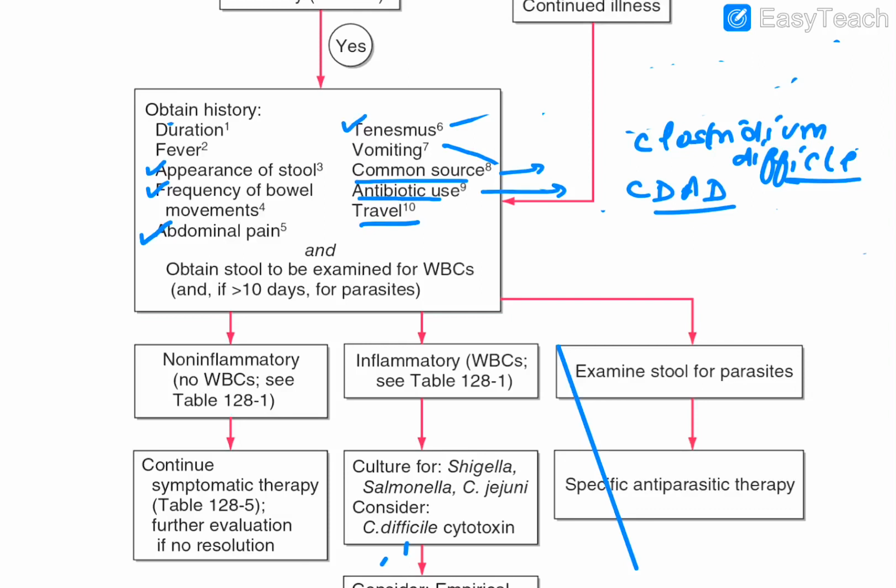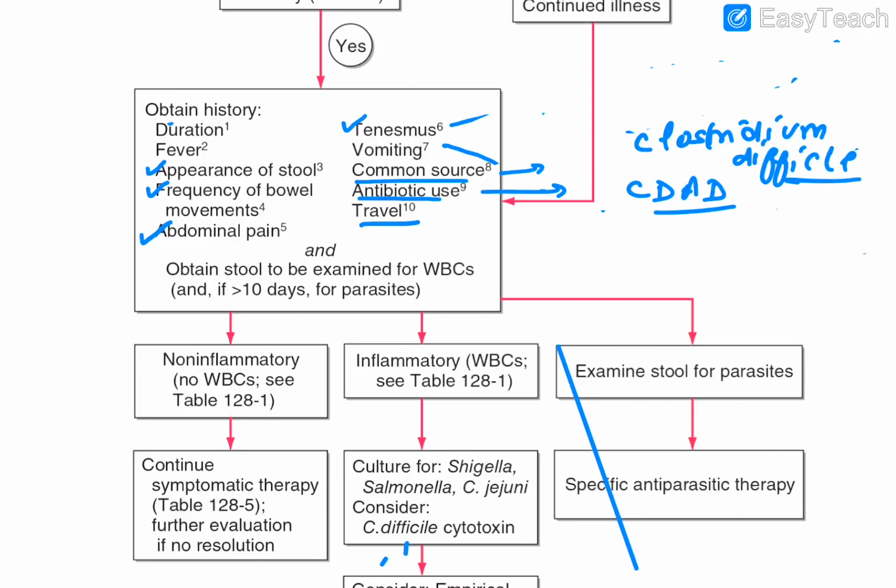Important. Fine. So these are the factors which I have discussed with you, one by one. Duration, that is more than 2 weeks, chronic. Fever suggests that invasion has happened, so that is by the Shigella and all that stuff. Fine. Appearance of stool, bloody and mucus. Frequency of bowel movements, how many times that person has gone and how much water is being lost. Dehydration status. Abdominal pain, gastroenteritis episodes, that is told by the abdominal pain.